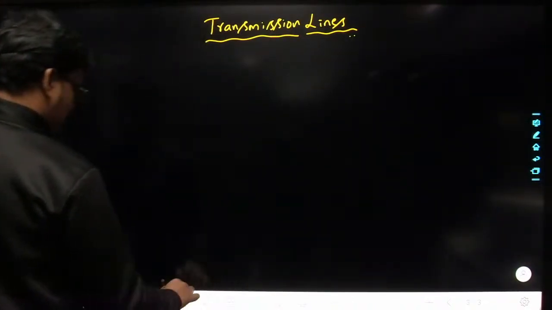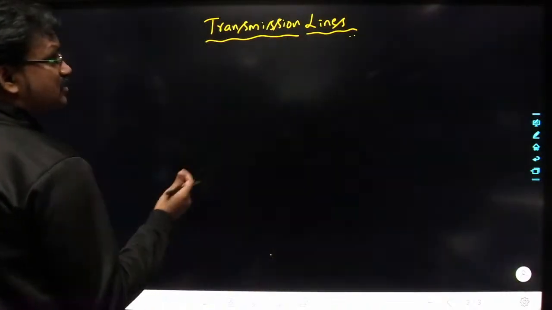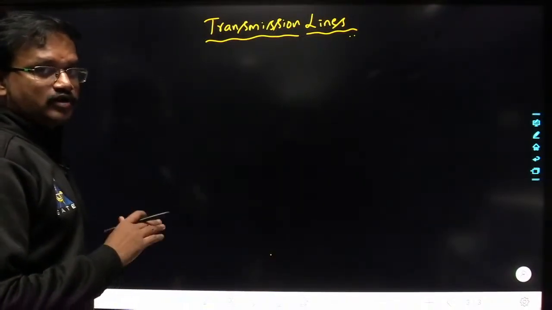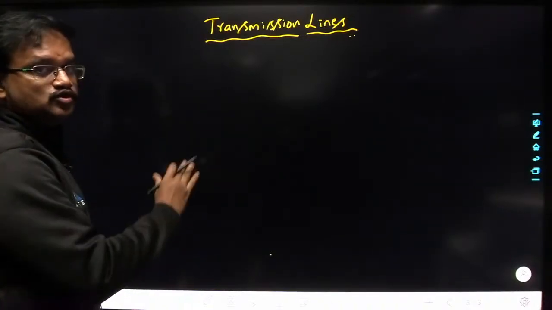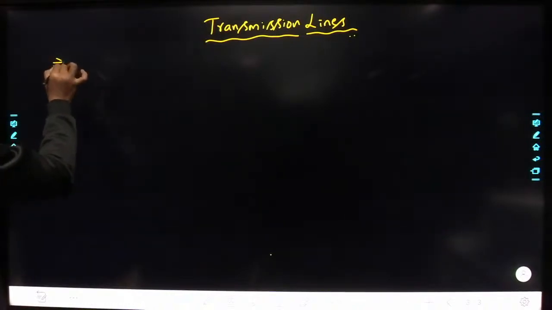So next we will start with transmission lines here. So a transmission line is nothing but a guiding structure. It is one of the guiding structures that we are going to study. So it is going to guide the signal from where to where? From source to load. Understood? Okay. So we are having different types of transmission lines here.